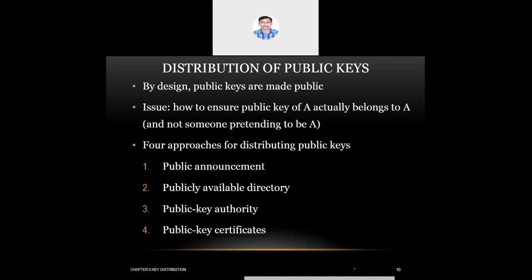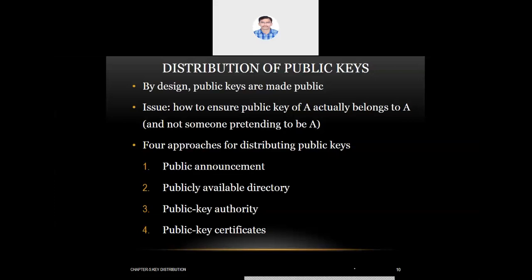And what's the issue we have with this? That is how to ensure the public key of A actually belongs to A. That is the masquerading effect. Someone can pretend to be somebody else. As everybody's public key is available to everyone, masquerading is easily done. So anyone can claim himself as anybody. That can easily happen.